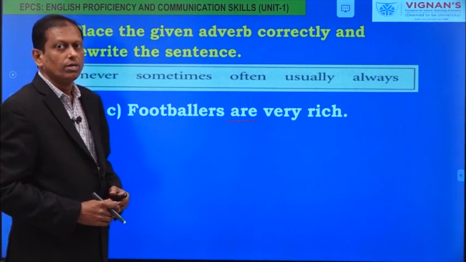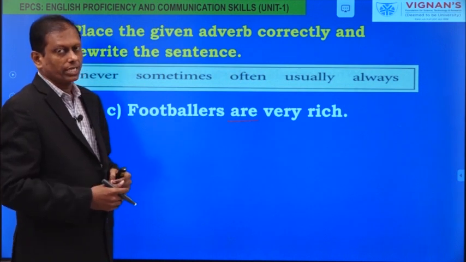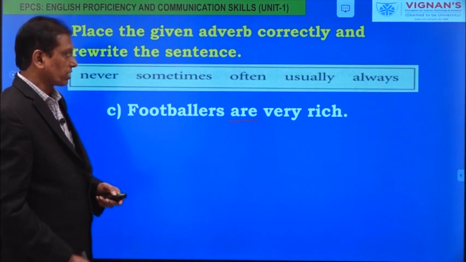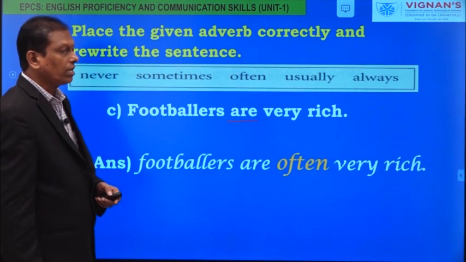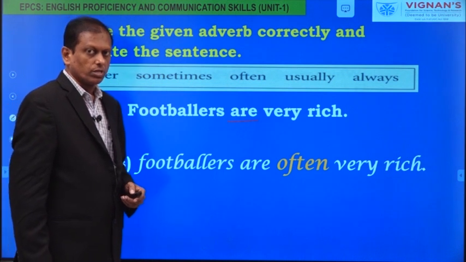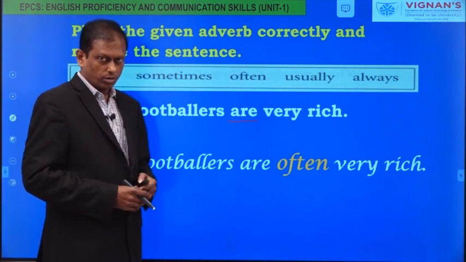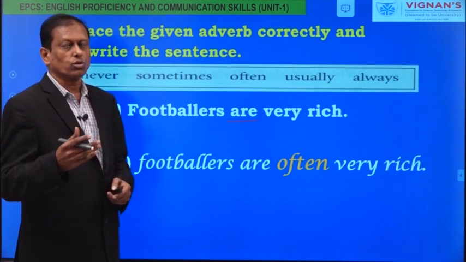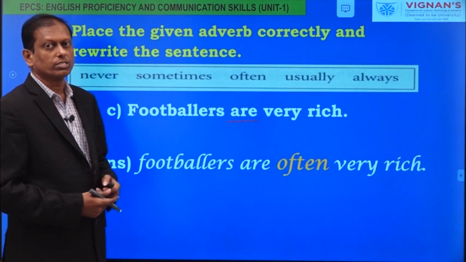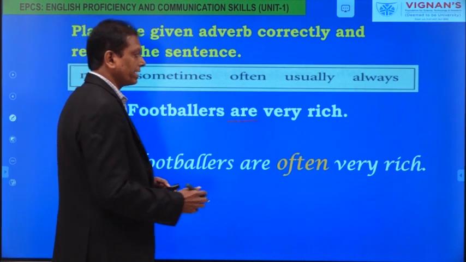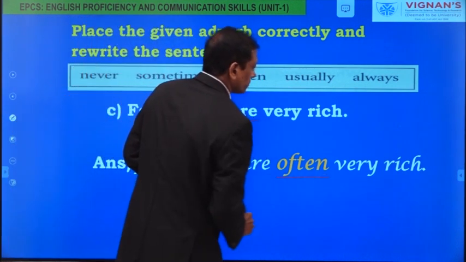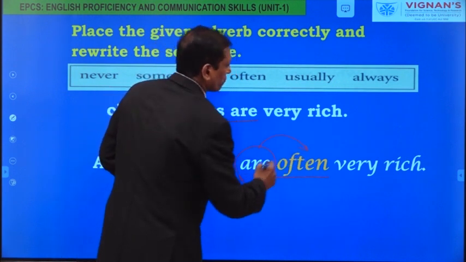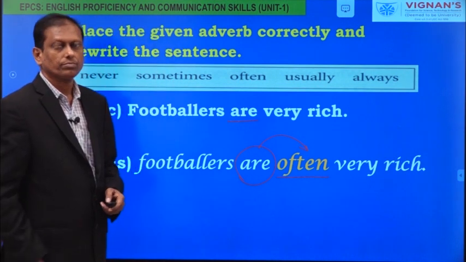There is no main verb, and we are using the frequency adverb in this sentence. So, check. Footballers are often very rich. As I told you previously, soccer is the richest game in the world, where players earn crores of dollars and millions of dollars. That's why we say they are often very rich. And are is the be form, and after the be form, the frequency adverb is placed.